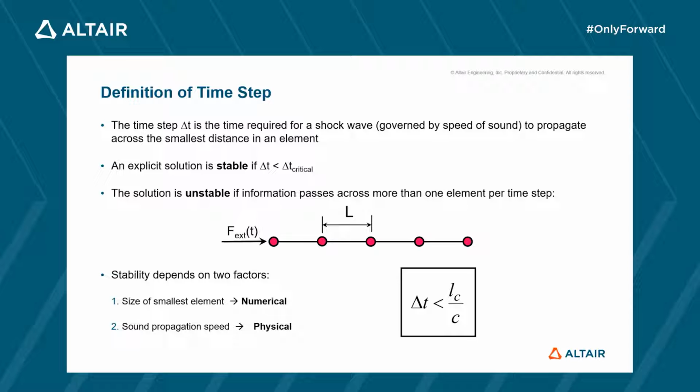This critical time step can be seen as the time required for a shock wave to propagate across the smallest distance in an element. The solution is unstable if information passes across more than one element per time step. So stability depends on two factors: the size of the smallest element of the model, this is a numerical factor, and the sound propagation speed in the model, this is a physical factor.